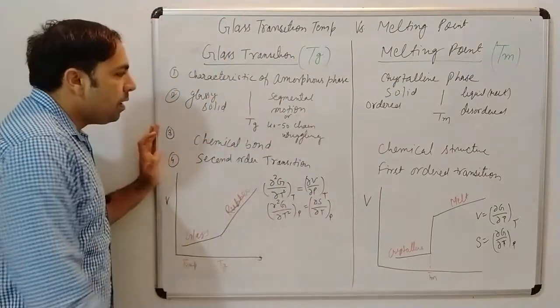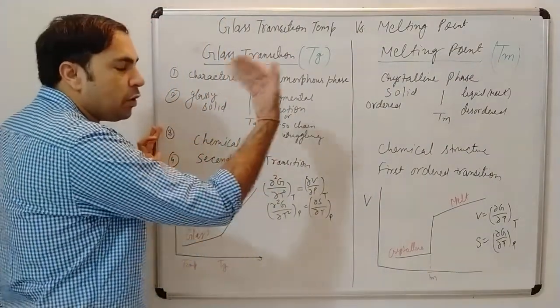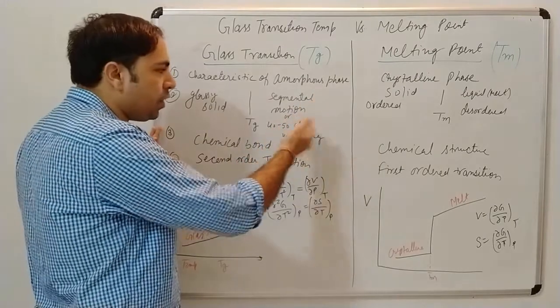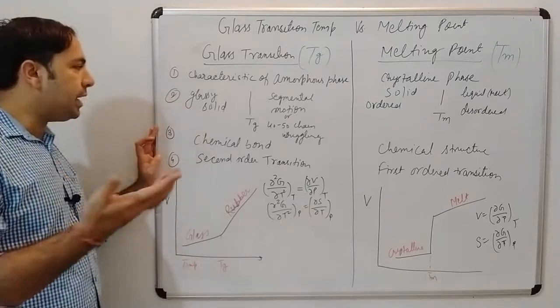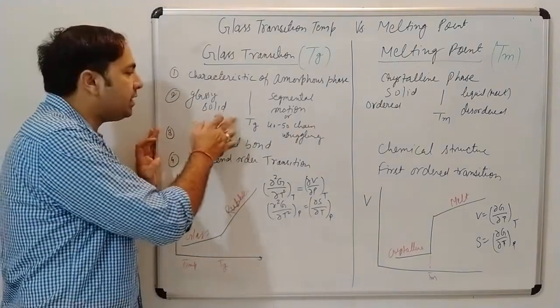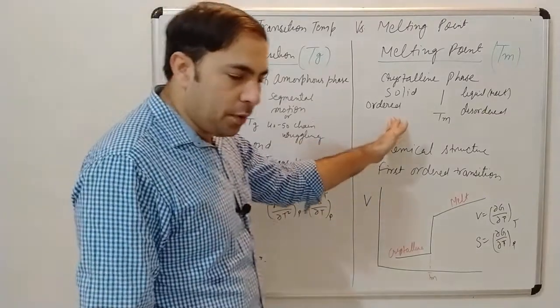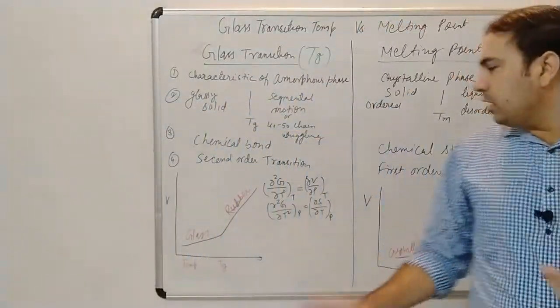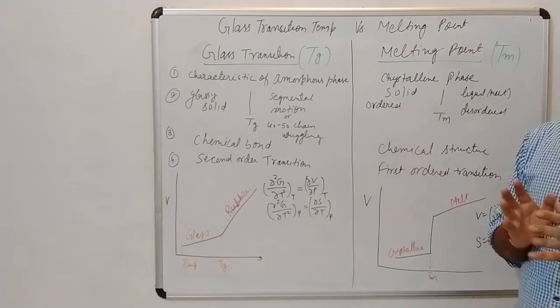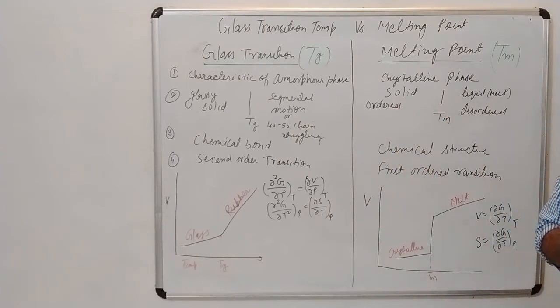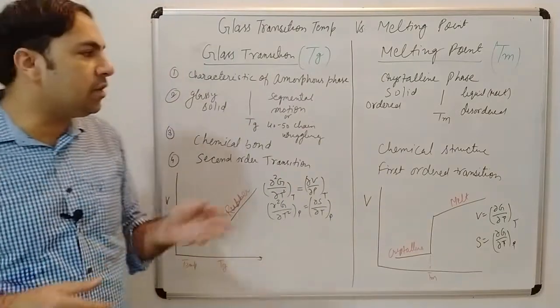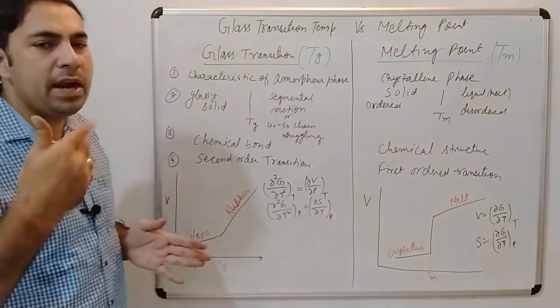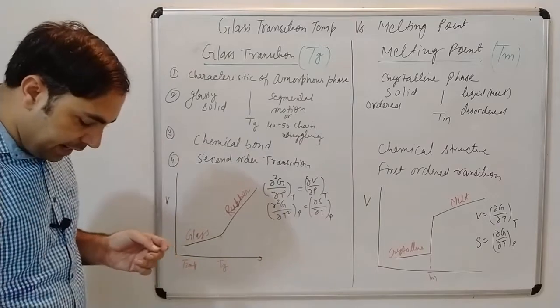Now the second point: above glass transition temperature, segmental motion will start, or 40 to 50 chains will be wriggling. Means only a few chains will start vibrating at their own place. Below this, they are in the glassy solid. With melting point, only two states are available. One is below melting point, where the crystalline solid is in a well-ordered structure. But above melting point, they will become a liquid. In the liquid, there is no order of the polymer chains. So above melting point, they will convert into a viscous melt.